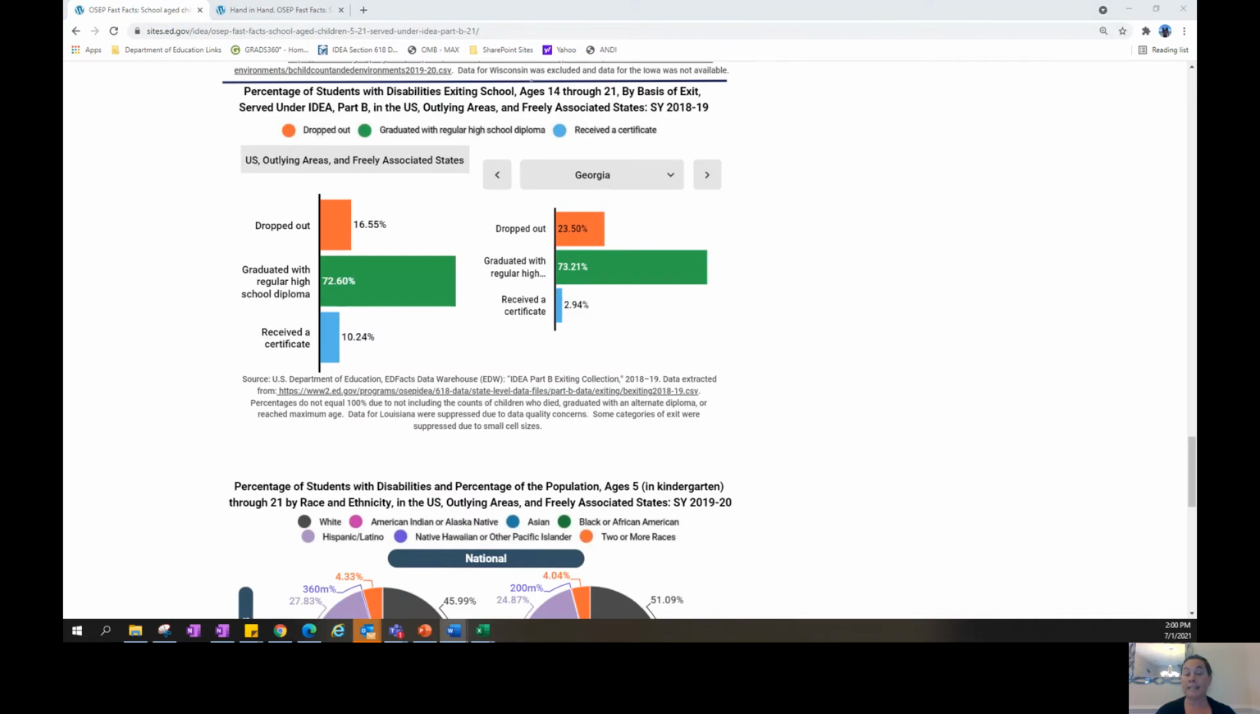In the Part B exiting data file, we report the count of children with disabilities ages 14 through 21 who have exited special education and related services within the 12-month reporting period by the reason for exit. Again, you can use the drop-down chart to look at specific state data.